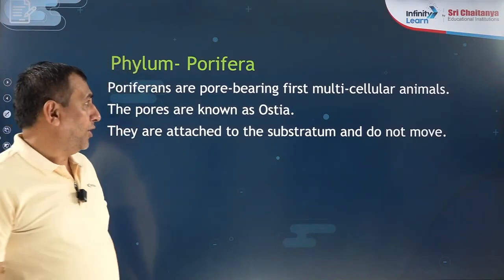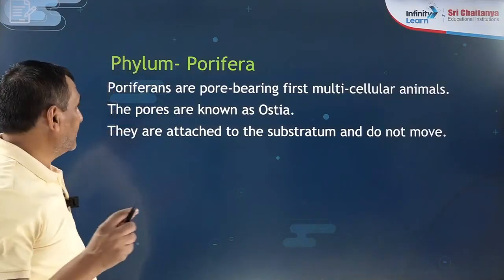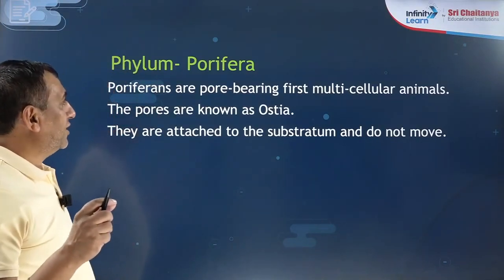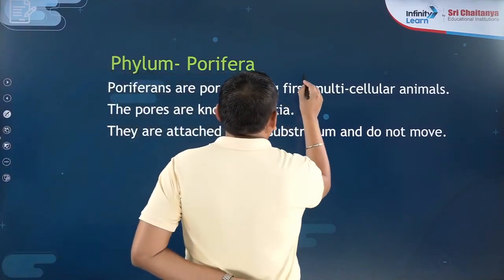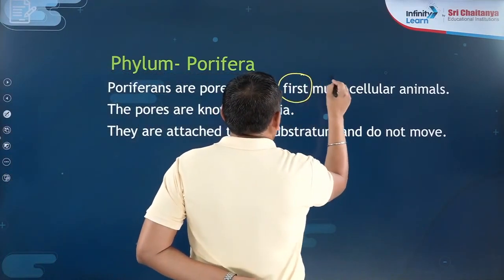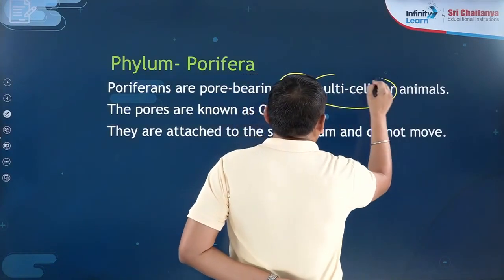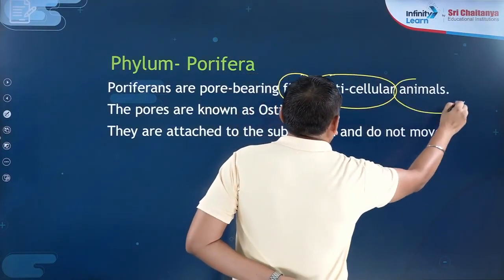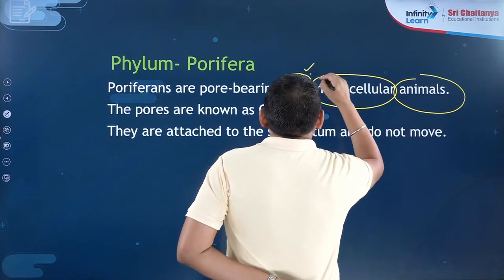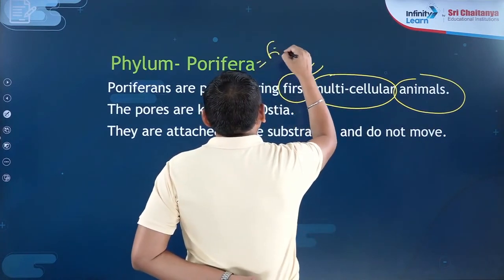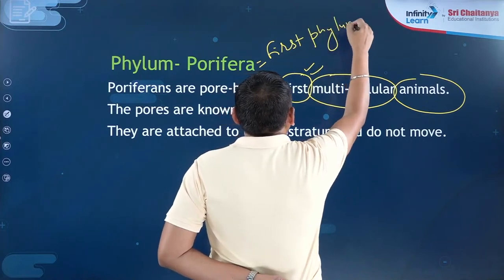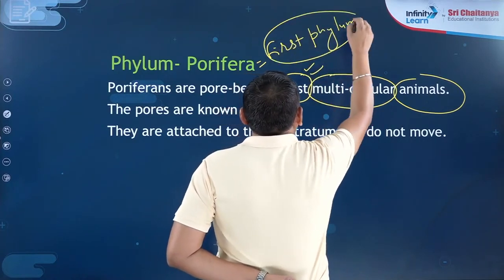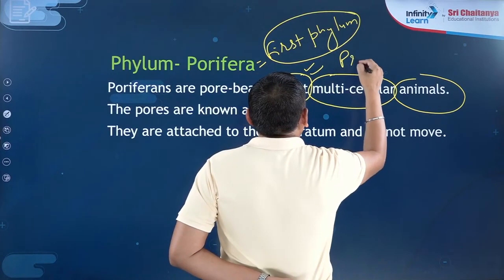Porifera. This is the first group of animals, so they are the first multicellular animals. This is the one point we have to remember, that Porifera is the first phylum included in the animal kingdom. They are primitive.